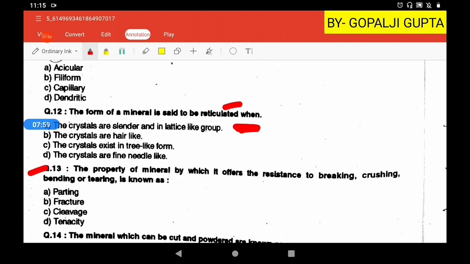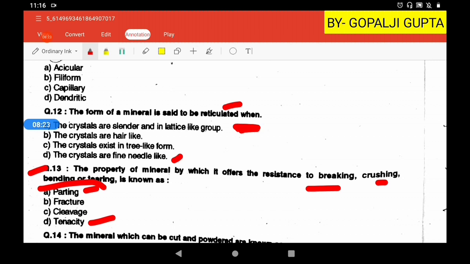Then the next question is, the property of a mineral by which it offers resistance to breaking, crushing, bending or tearing is known as? Whatever these properties are given, breaking, crushing, bending or tearing, these are known as the tenacity property of minerals. Parting is simply false cleavage.